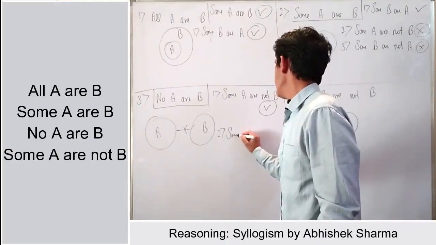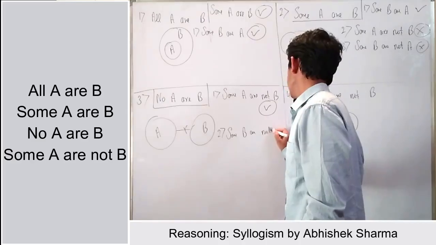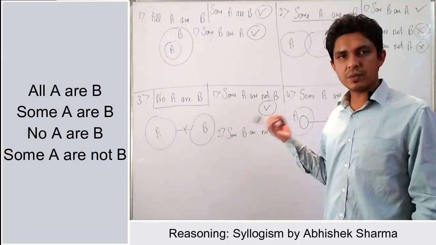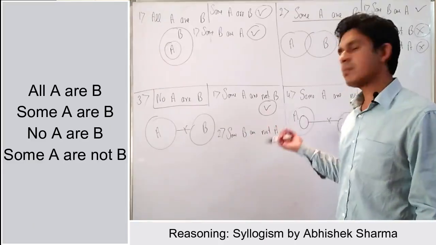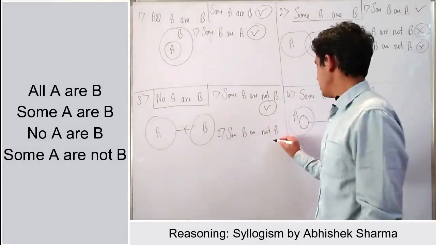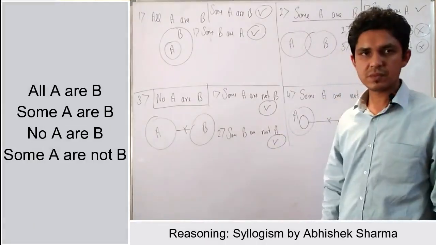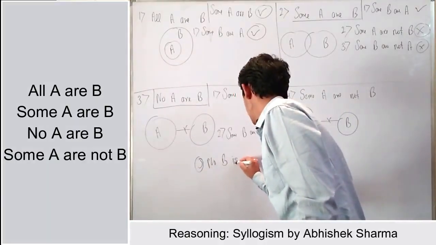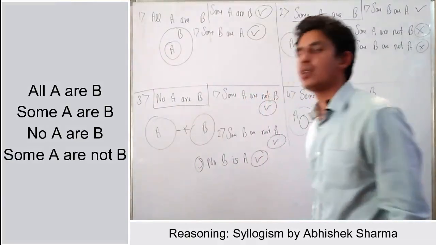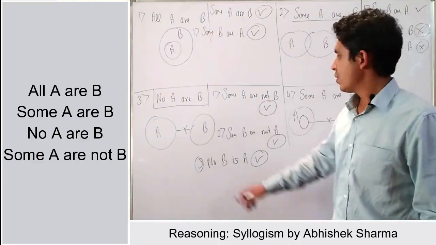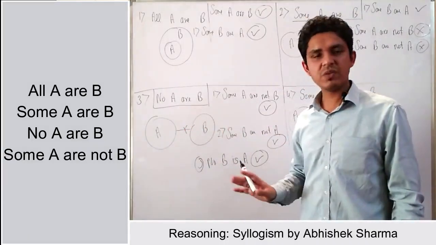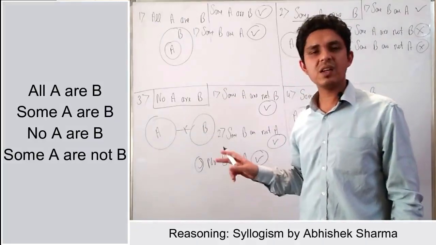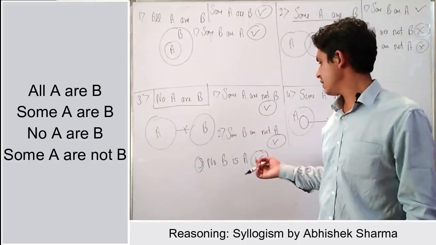Okay, coming to the second one. Second one is some B are not A. When no B is A, so some part of B will not be A. That means this statement will be true here. And if we check the third conclusion, that is no B is A, so this conclusion will be definitely true here, because no A is B, a simple line with a cross in between indicates that no A is B, and if I write no B is A, that means a single line from B to A and a cross in between indicates that no B is A.